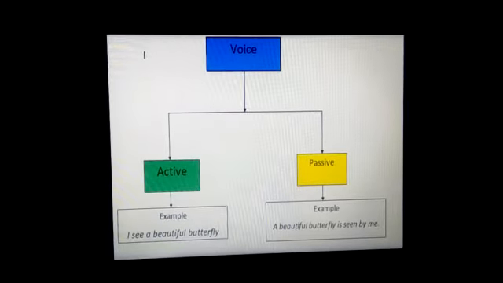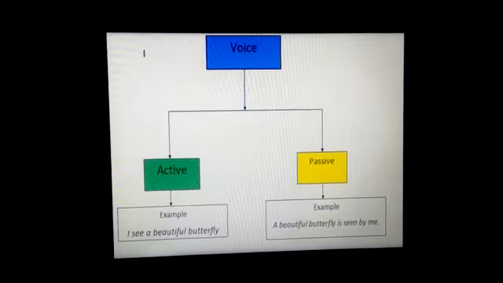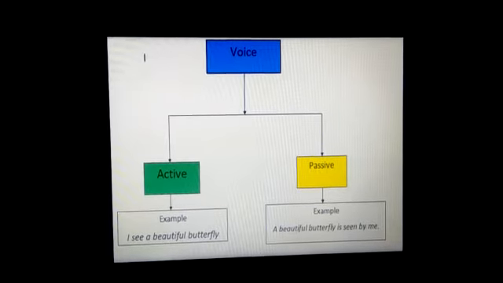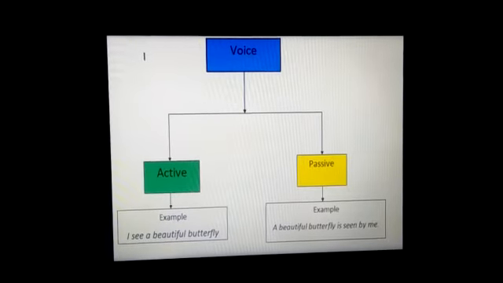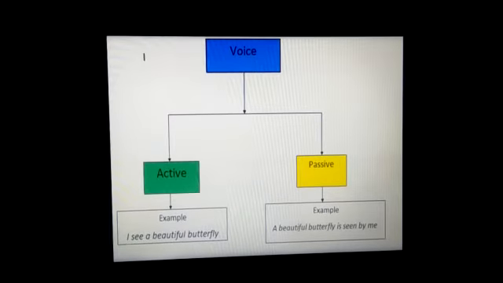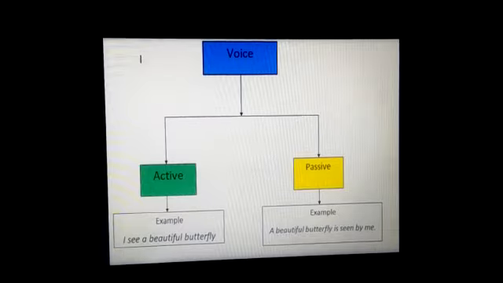English grammar. The first revision for grammar chapter is voice. When I first started this chapter, I told you about it and we have done the exercise also. But now again we are revising as we have time and it is very necessary. So with the voice chapter we just start our grammar revision.